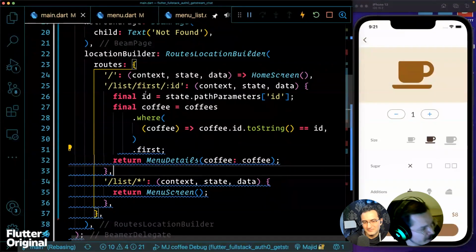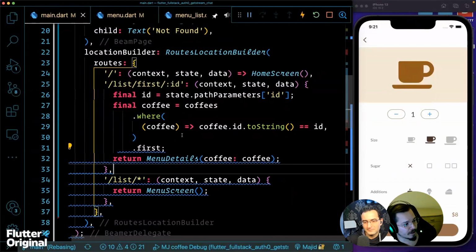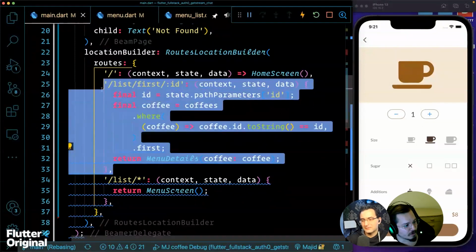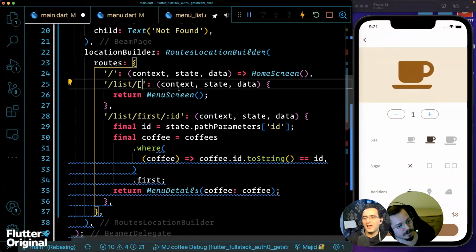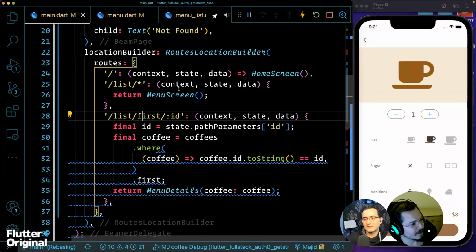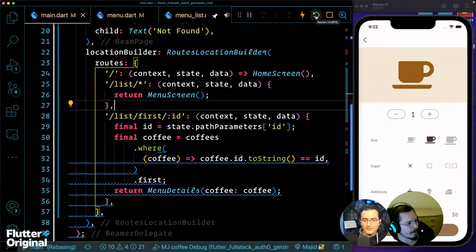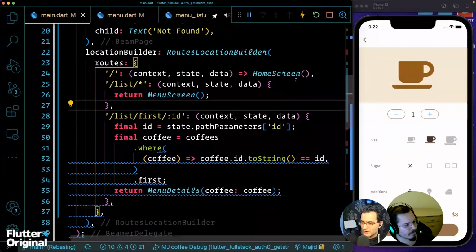We could have done, instead of just providing a string, this can also be a regular expression. So instead of star, we could use a regular expression and say, okay, this can be list/first, list/second, list/third. And then the ordering would not even matter, because the entire thing must be a regexp object. Okay, that's good. Let me hot restart right now.